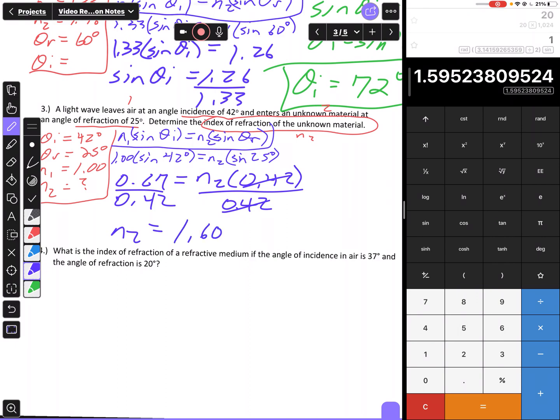This doesn't have any units for the index of refraction. And if you get a number between 0 and 3, that's good. If you get something over 3, because most of those values, like diamond is probably the highest value at 2.42. So if you get anything over that number, or 3 especially, then you've done something wrong on these problems.